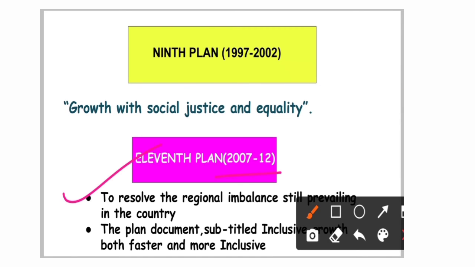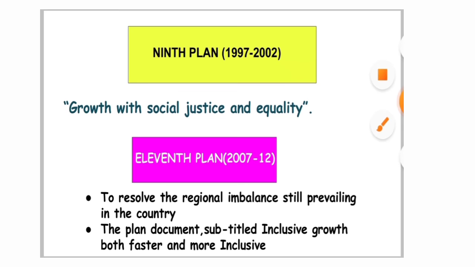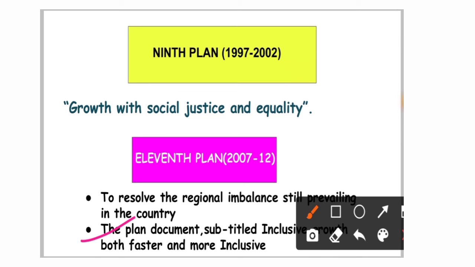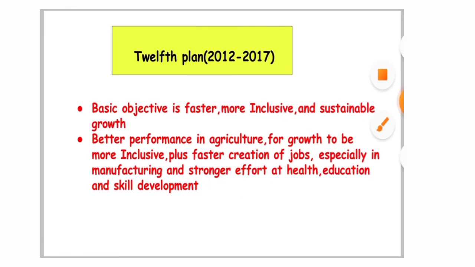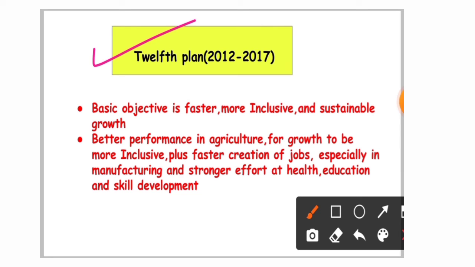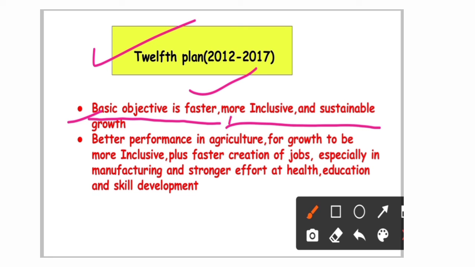To resolve the regional imbalance that was prevailing in the country, and the plan document's subtitle was inclusive growth. Very important. Inclusive growth, both faster and more inclusive. Let's move to the 12th plan, and that is the last plan, 2012 to 2017. Remember, the basic objective was faster, more inclusive and sustainable growth, better performance in agriculture for growth to be more inclusive, plus faster creation of jobs, especially in manufacturing, and a strong effort at health, education, and skill development.